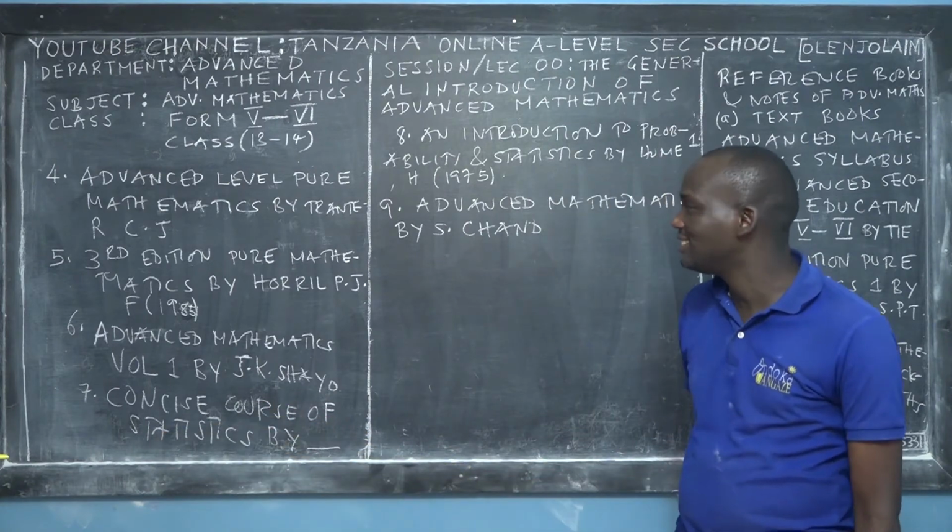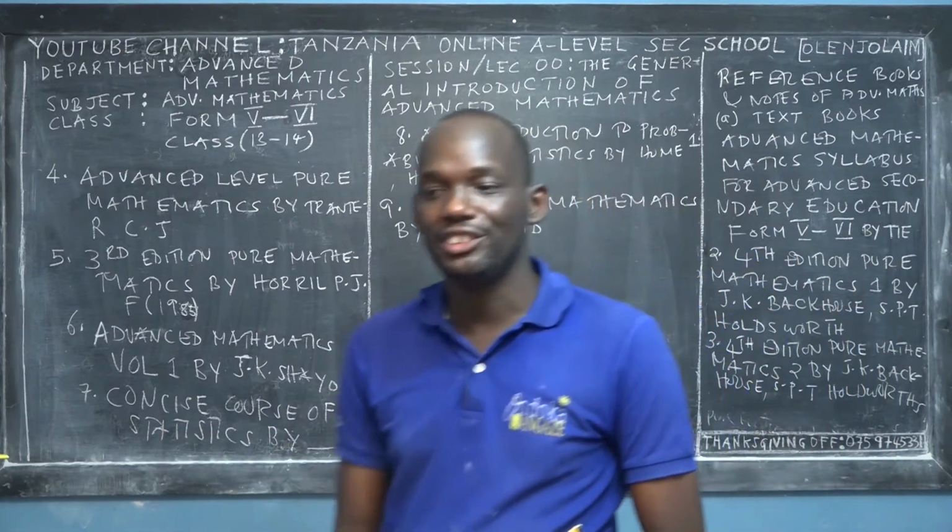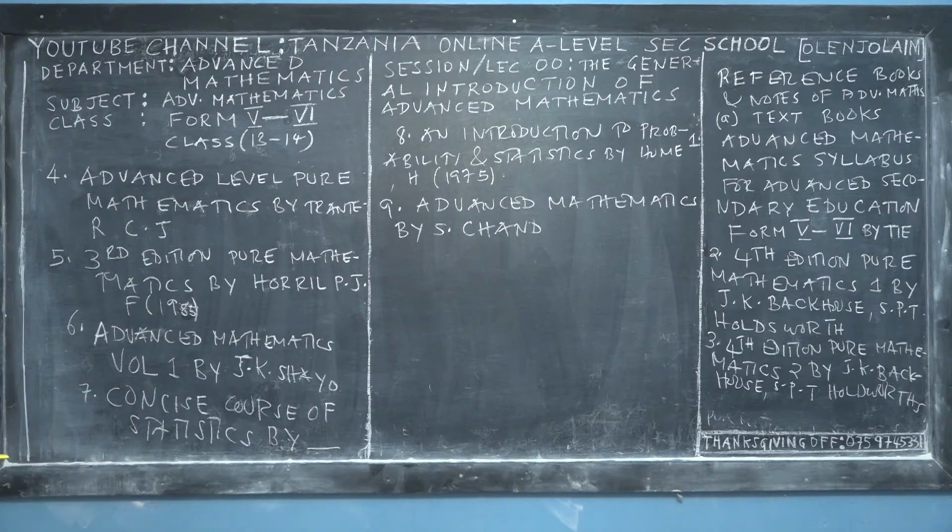Concise Course of Statistics. This is my favorite book. I used it to learn probability and statistics, especially since during our age we had probability, statistics 1, and statistics 2.